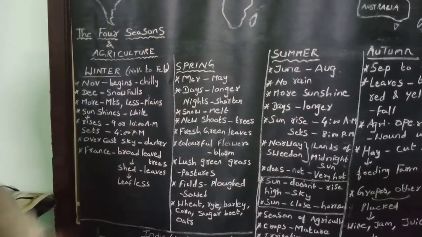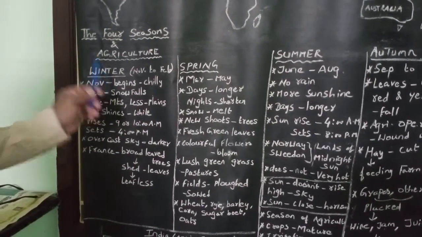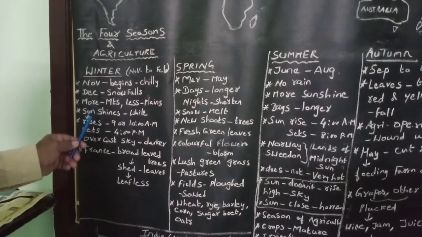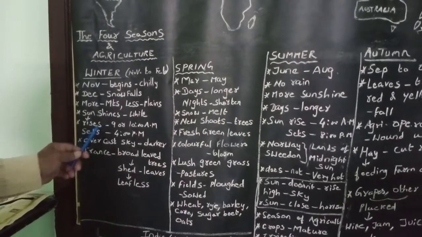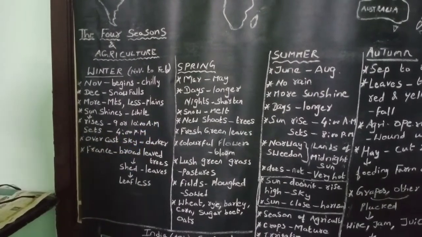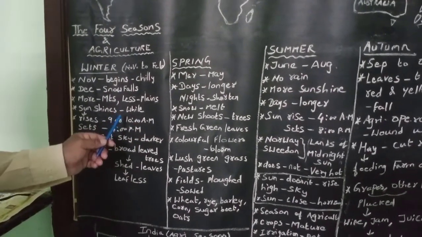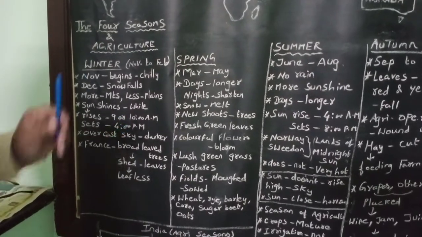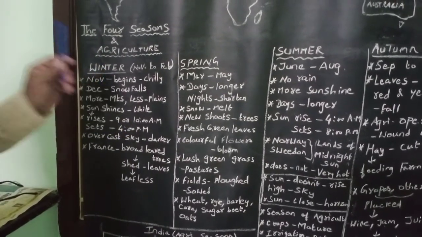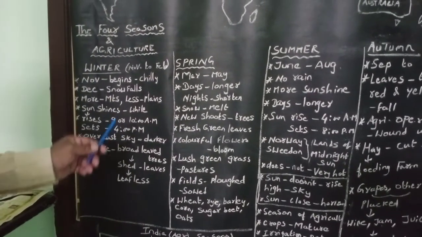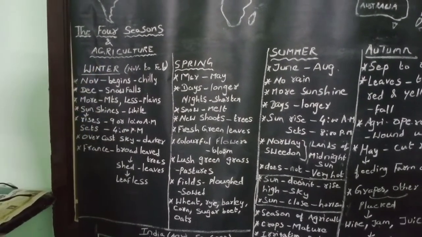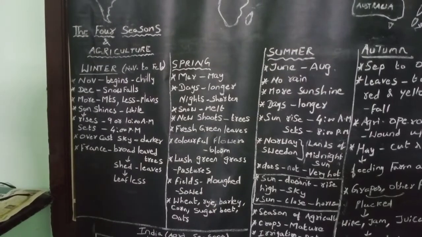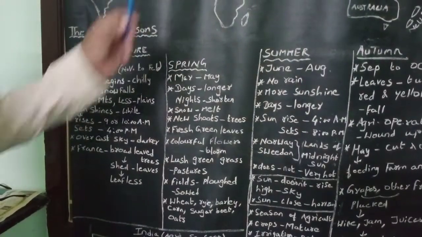Sunshine is not in abundance. During winter season in Europe continent, sun rises at 9 or 10 a.m. in the morning and sets at 4 p.m. in the evening. That means days are shorter, nights are longer during winter season in Europe continent.